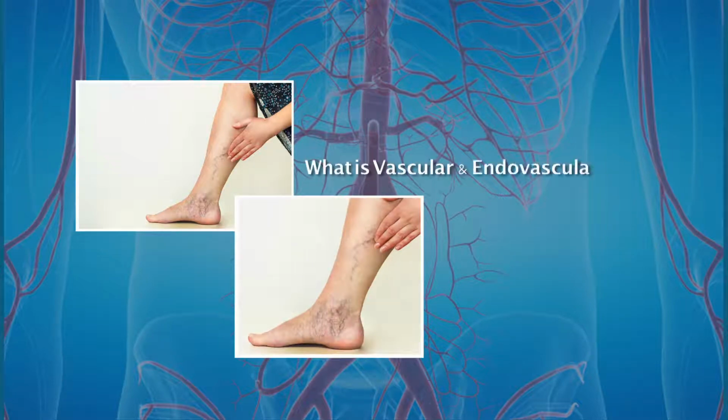Vascular and endovascular surgery is a branch of medicine which treats the diseases of artery, vein and lymphatics. Arteries take the good blood from the heart to every other part of the body, and veins take the bad blood back to the heart to get it purified. Vascular and endovascular surgery is the specialty that treats the diseases of arteries, veins and lymphatics.